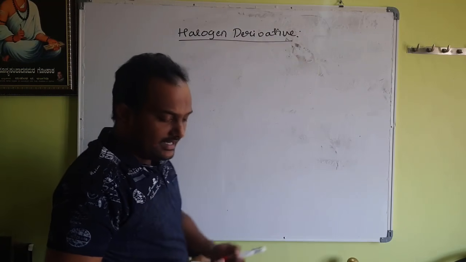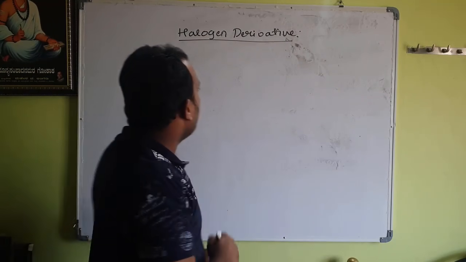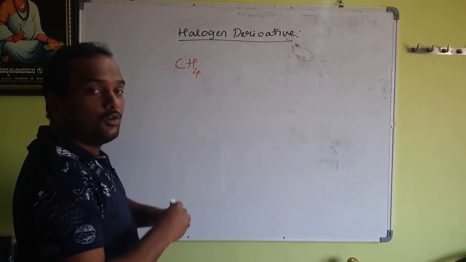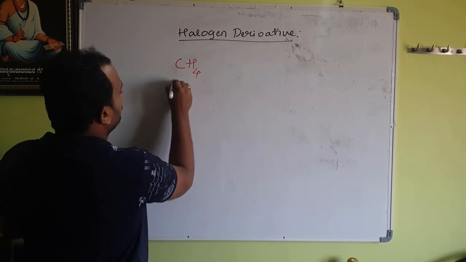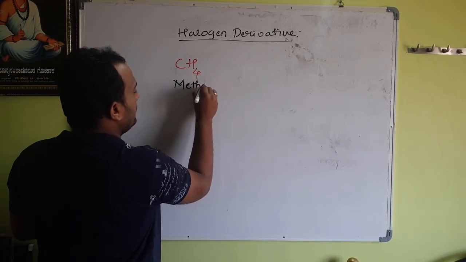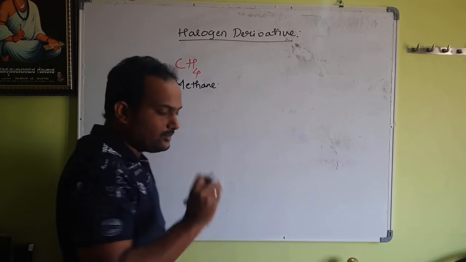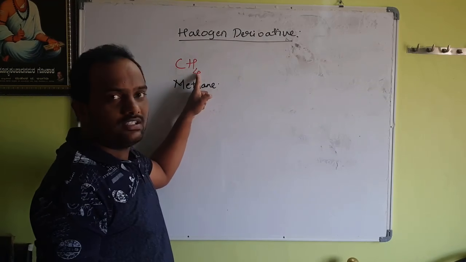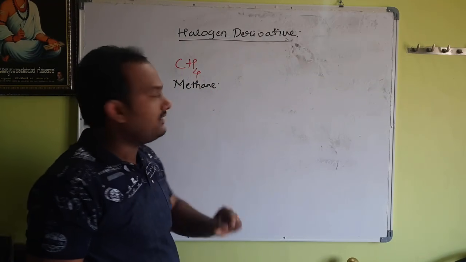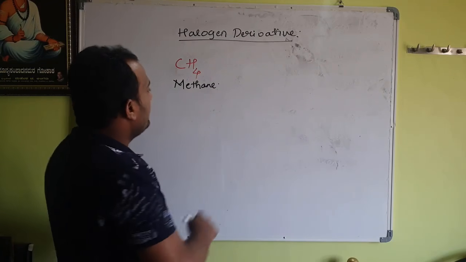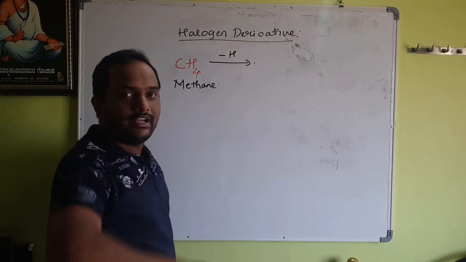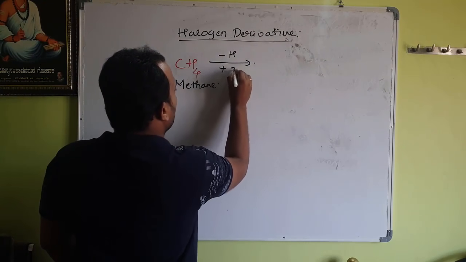For example, let us consider a hydrocarbon CH4. You know the name of this very simple hydrocarbon: methane. Looking at this, even school children can say there are 4 hydrogens and 1 carbon. Therefore the name is methane. Let us imagine I replace 1 hydrogen: I remove 1 hydrogen and add 1 halogen.